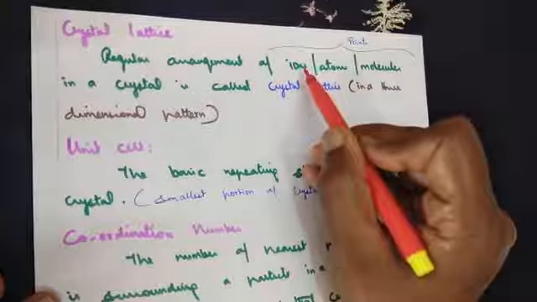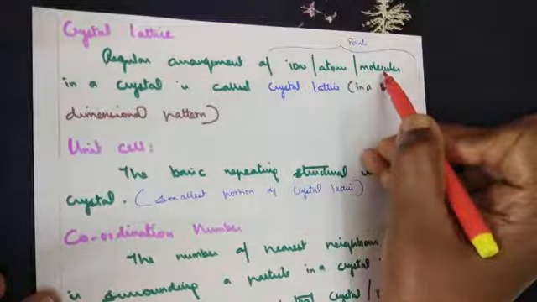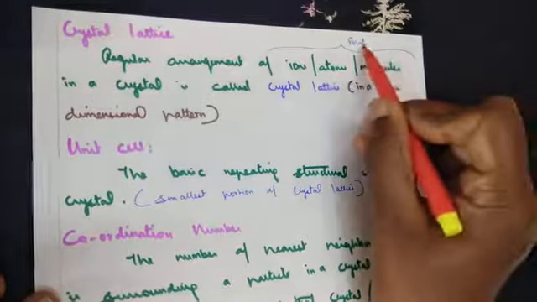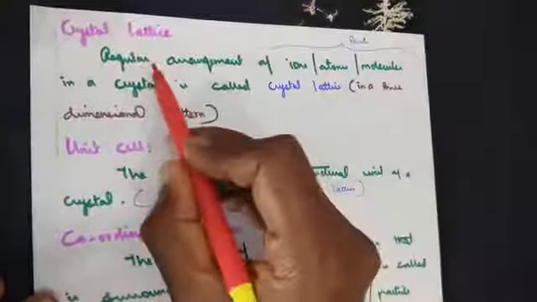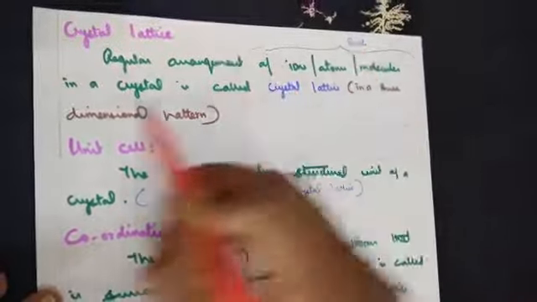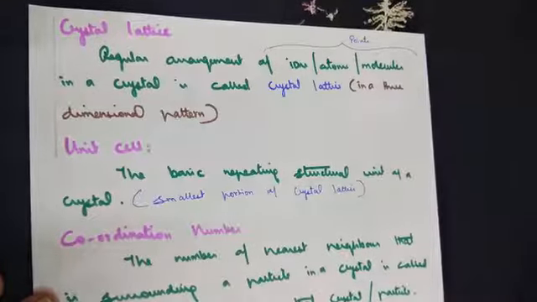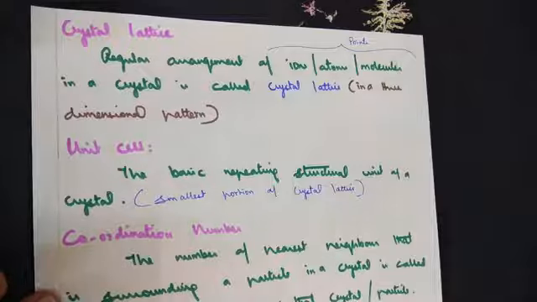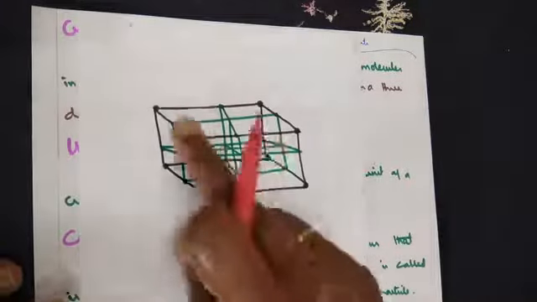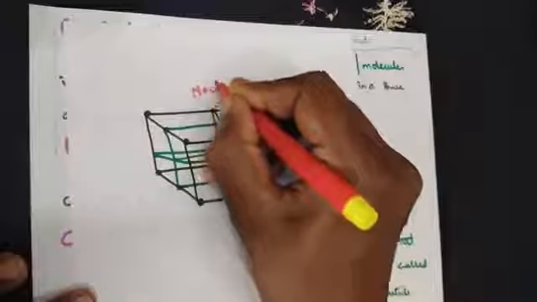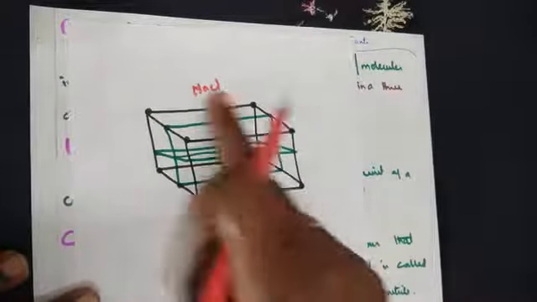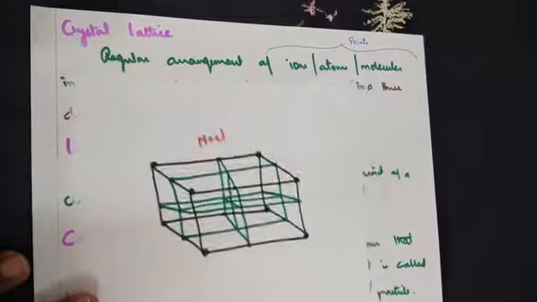Instead of calling out ions, atoms or molecules, we can also replace the word with a point. They are one and the same. A regular arrangement of points in a crystal is called a crystal lattice. Let me show you the structure of it. If this is the structure of NaCl, sodium chloride, this structure is called a crystal lattice.